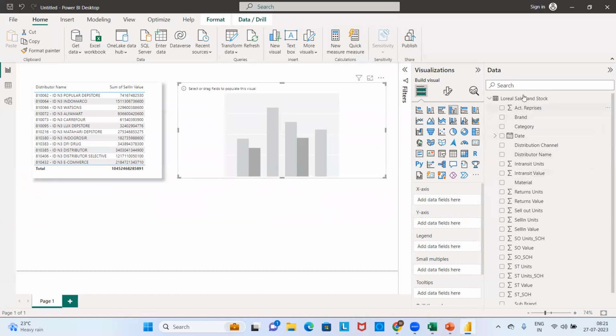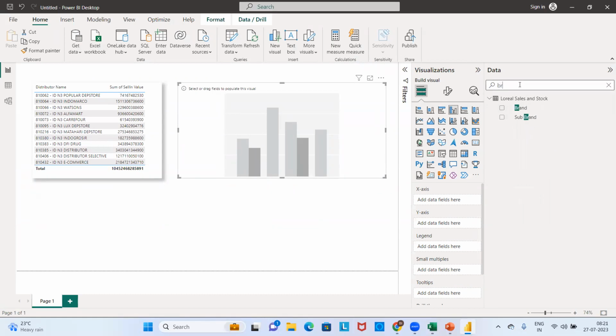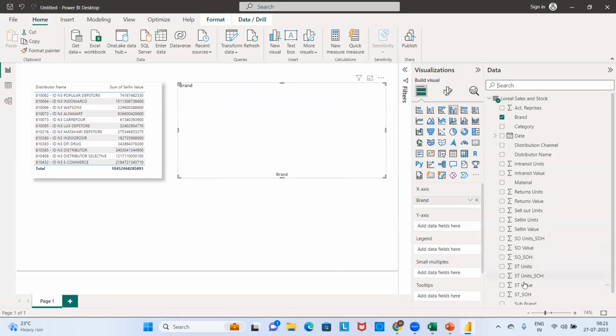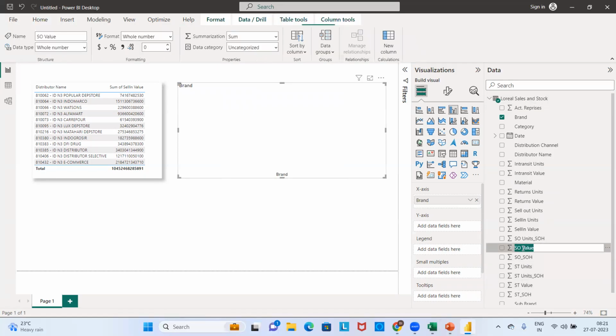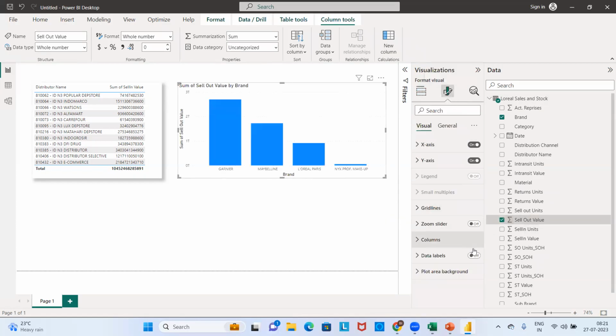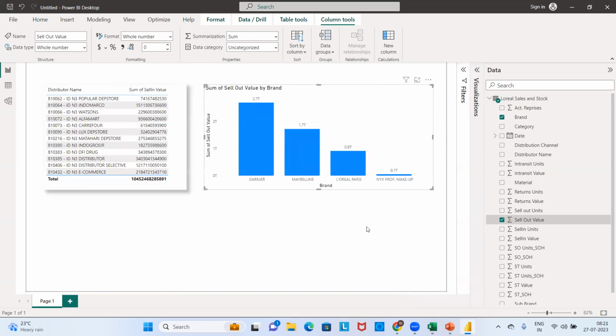Do I have brand in this? If it takes too much time to find the fields, you can just search. Yes, I have. Next, what is my next field? Sellout. The sellout term was given in shortcuts here, SO, which means sellout value. So I have sellout as well. I'll just click on sellout, and after that I'll enable data labels. This is just for display.